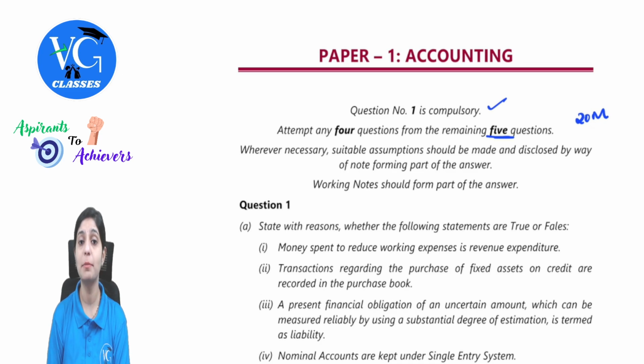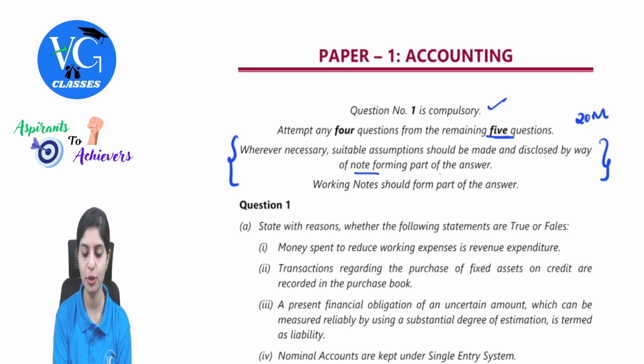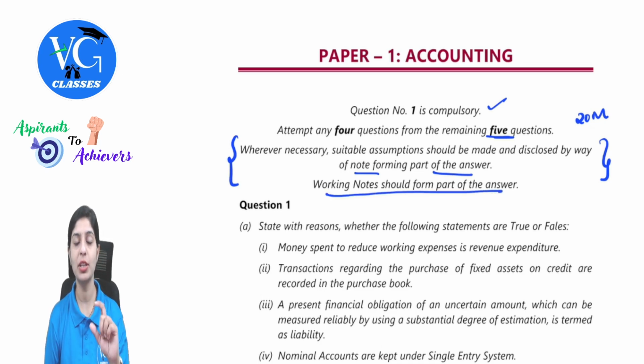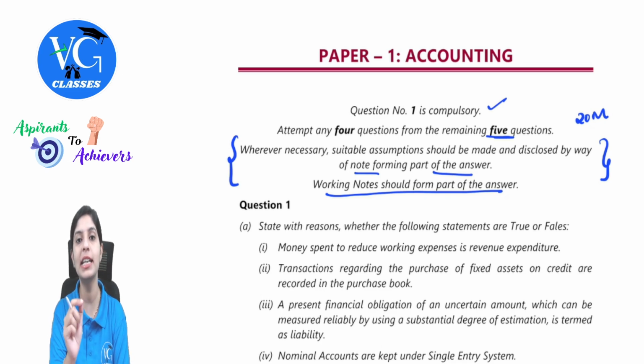And observe these minute things which most of the students would miss. They have clearly emphasized in the paper itself: wherever necessary, suitable assumptions should be made and disclosed by way of a note forming part of the answer. Most important thing, working notes should form part of your answer. So these are all minute stuff which most of the students tend to ignore or miss out, because ultimately here they are not expecting a neat presentation. They're just expecting what would be the base or the calculation to arrive at so and so value. So these all become part of your main answer.